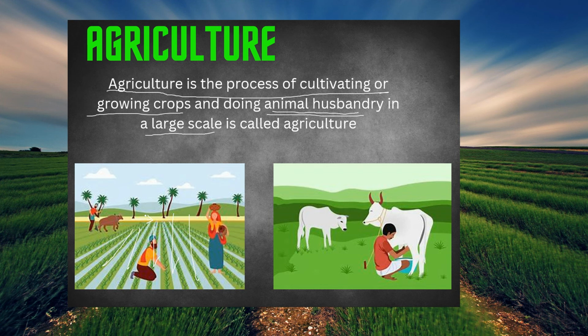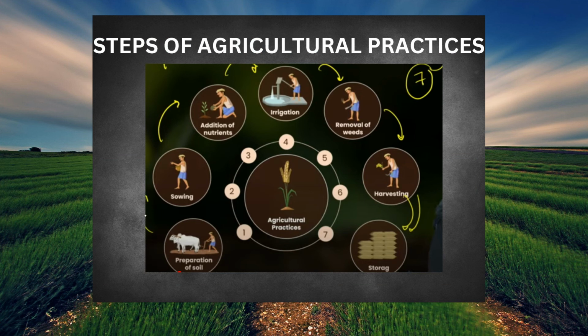Okay, so let us go into detail on these agricultural processes. Agricultural practices have 7 steps, and they are preparation of soil, sowing, addition of nutrients, irrigation, removal of weeds, harvesting, and storage.